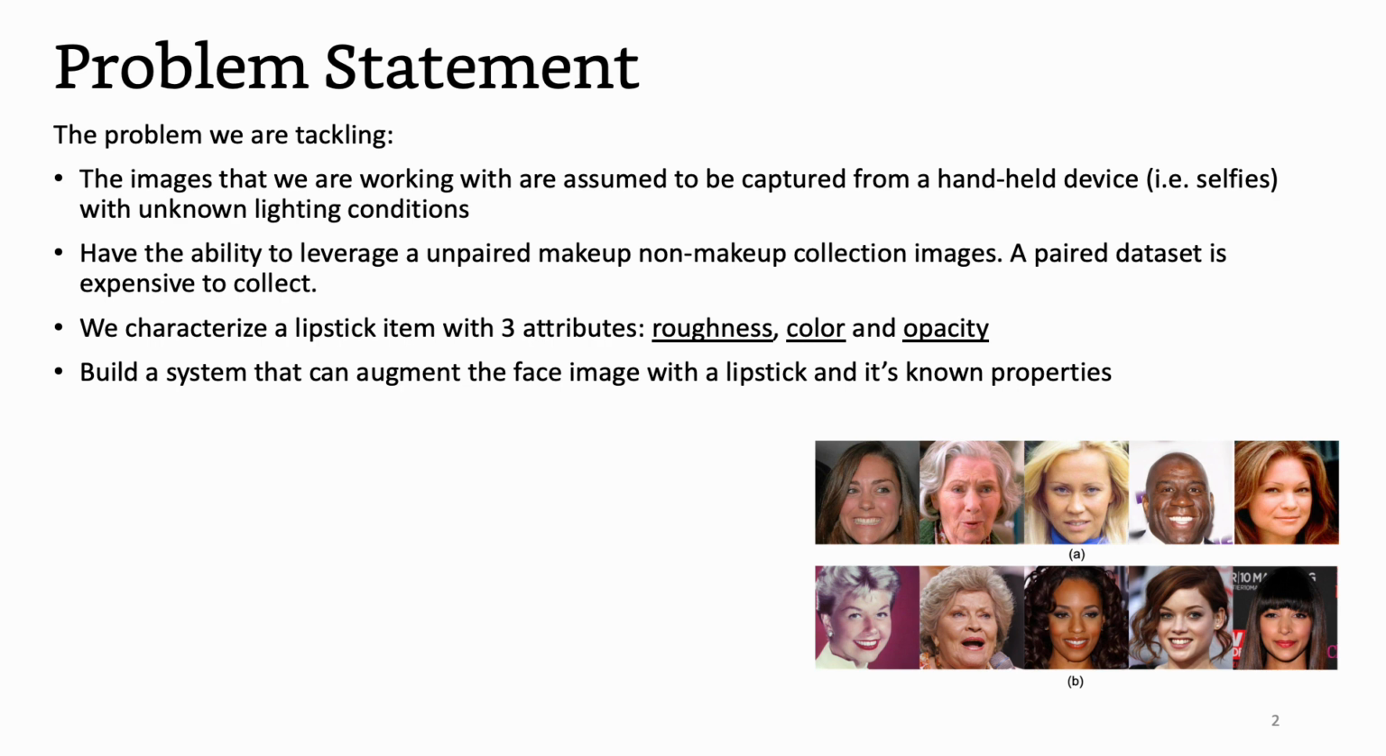We assume the images are captured in a handheld device in the wild with unknown lighting conditions. The data we have at hand is assumed to be unpaired face images of makeup and non-makeup. Paired data is expensive to collect. We focus on lipstick products and assume they can be characterized with roughness, color, and opacity values. Given these assumptions, we want to build a system that can augment a face image with a lipstick and its known attributes.